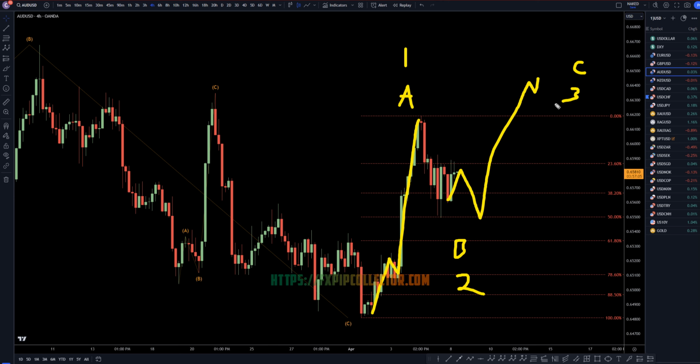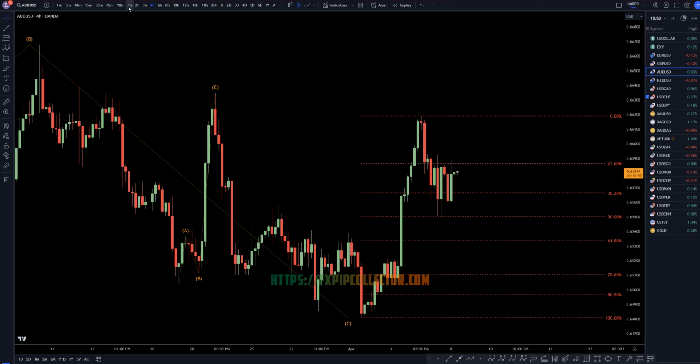And we definitely can tell the difference between a wave C and a wave 3, especially if you know how to read the markets. So I will definitely be looking to go long at the end of this wave B and learn and earn at the same time, whether it's a C, which will look like that, or whether it's a 3, which will just keep on trending up.